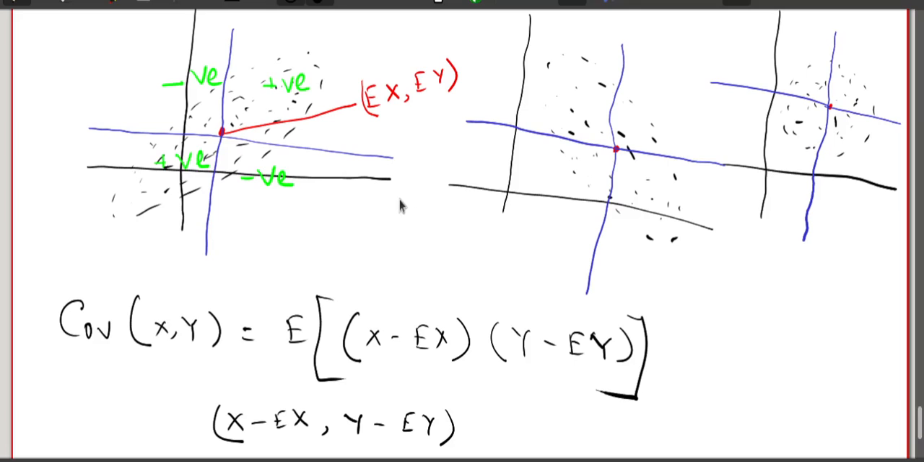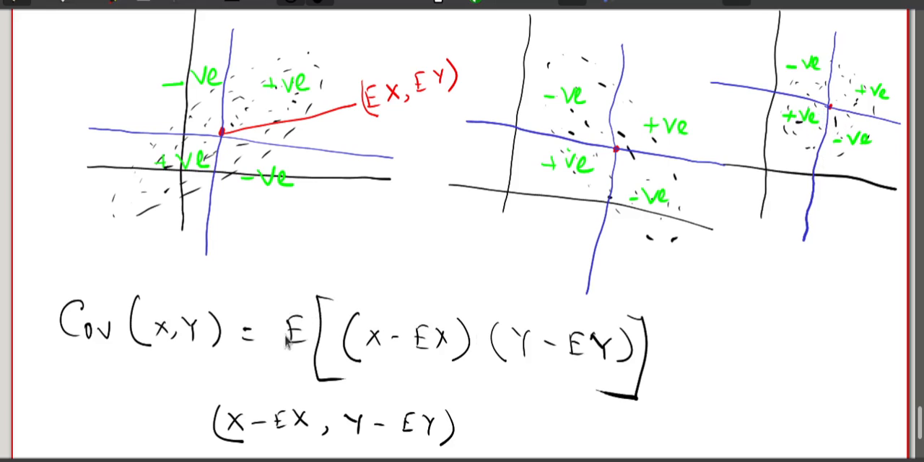So in this particular scenario, most of the products will have a positive sign, and a smaller number of products will have a negative sign. The scenario is opposite here. In this case, most of the points have a negative product and fewer points have a positive product. And in this case, the negative and positive products are almost equal in number.